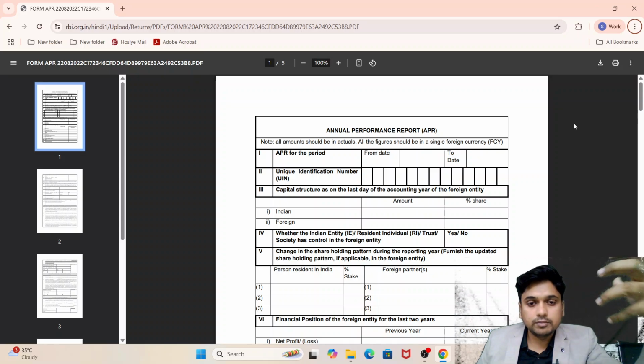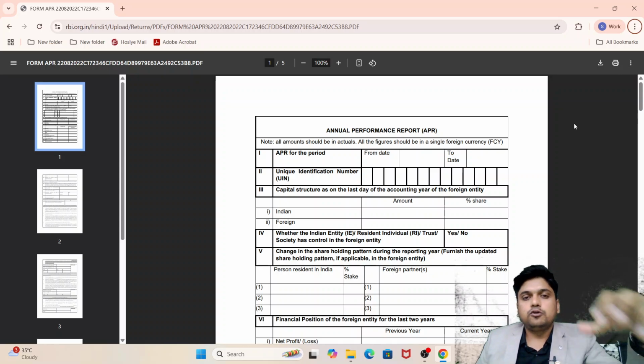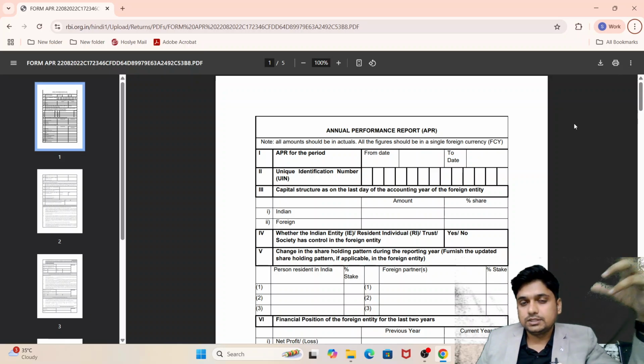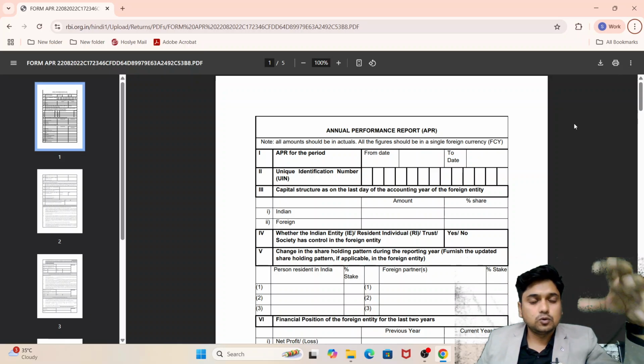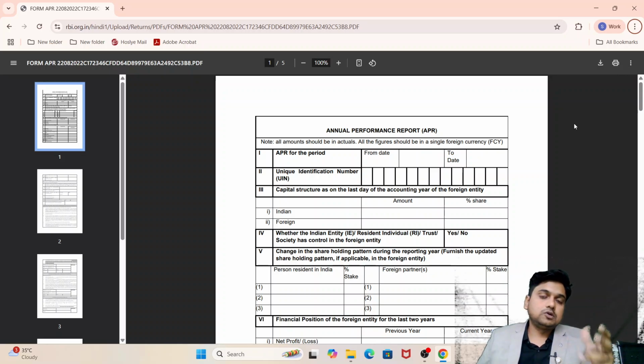Basically, I'm treating this as an initial entity which is not registered on a security exchange, so there is no liability to get the books of account audited.